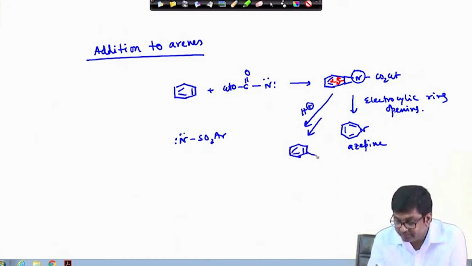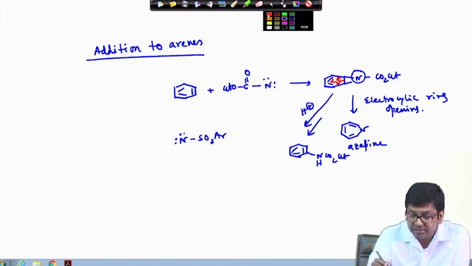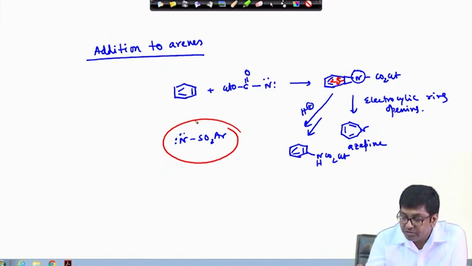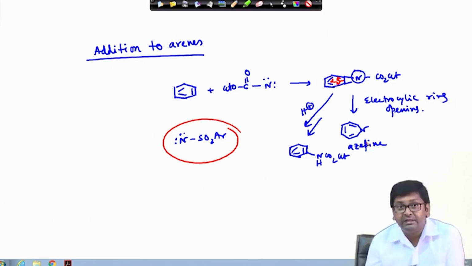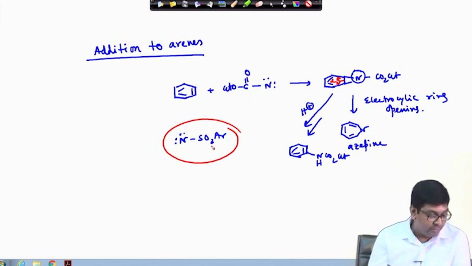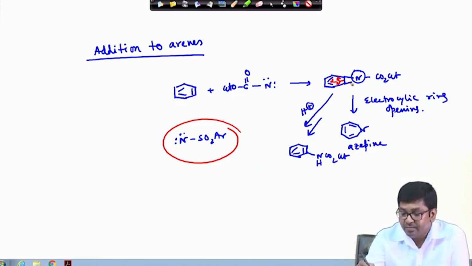Okay. So, NHCO2Et in presence of acid, but if you have this NSO2Ar, in that case you do not even need acid. In absence of acids also, this ring will open without going through this electrocyclic ring opening, rather due to the presence of this sulfonamide group, this can easily open this 3 member ring even without acids.